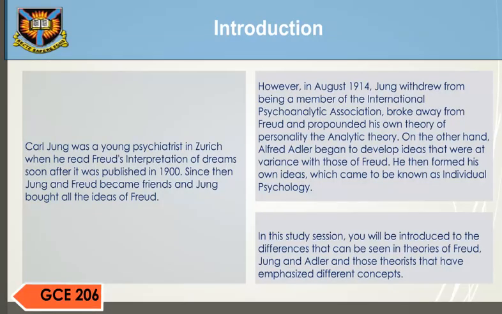Introduction. Carl Jung was a young psychiatrist in Zurich when he read Freud's Interpretation of Dreams soon after it was published in 1900. Since then, Jung and Freud became friends and Jung bought all the ideas of Freud. However, in August 1914, Jung withdrew from being a member of the International Psychoanalytic Association, broke away from Freud, and provided his theory on personality, the analytic theory.